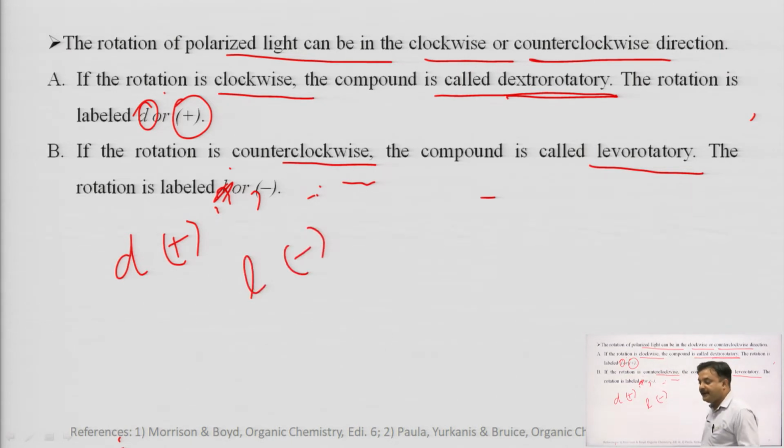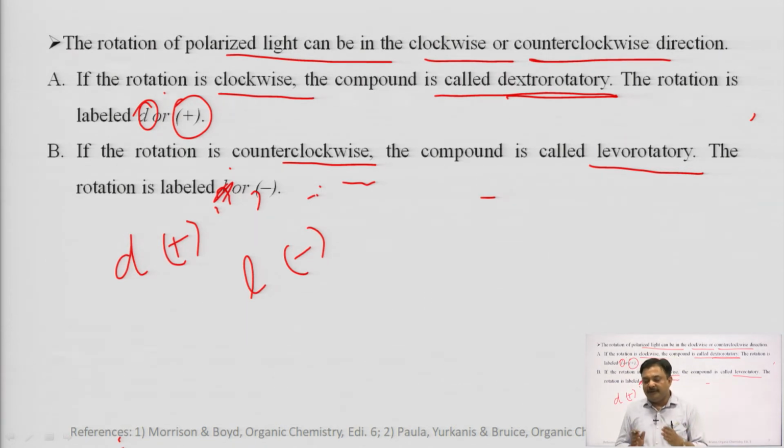So two types of rotation are possible, clockwise or anti-clockwise. With clockwise rotation, the chiral, optically active molecule is called a dextrorotatory molecule. If the rotation is anti-clockwise, then it is known as a levorotatory molecule.